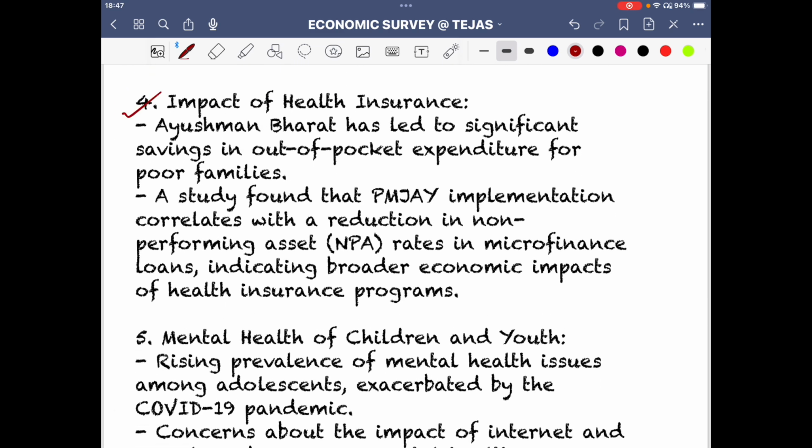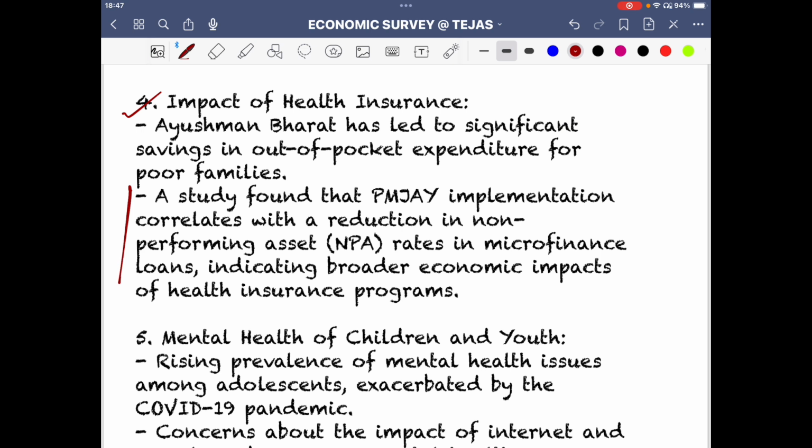Impact of health insurance: Ayushman Bharat has led to significant savings in out-of-pocket expenditure for poor families. A study found that Pradhan Mantri Jan Arogya Yojana implementation correlates with a reduction in non-performing asset rates in microfinance loans, indicating broader economic aspects of health insurance programs.